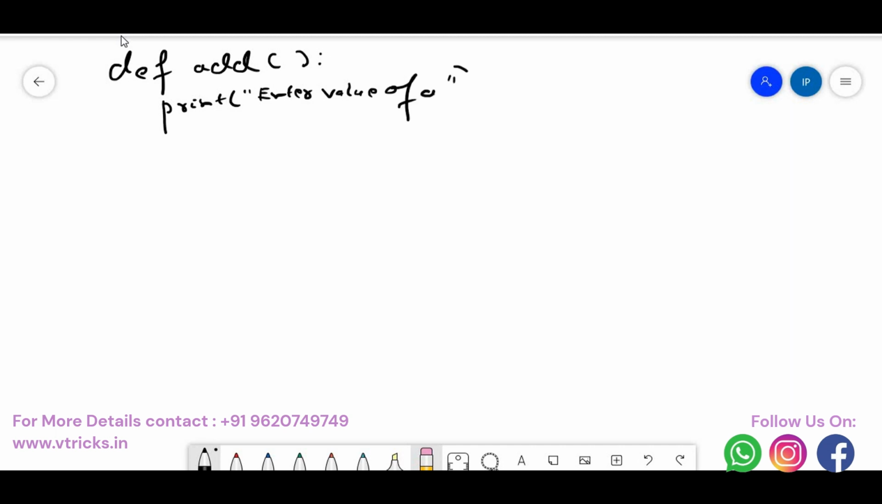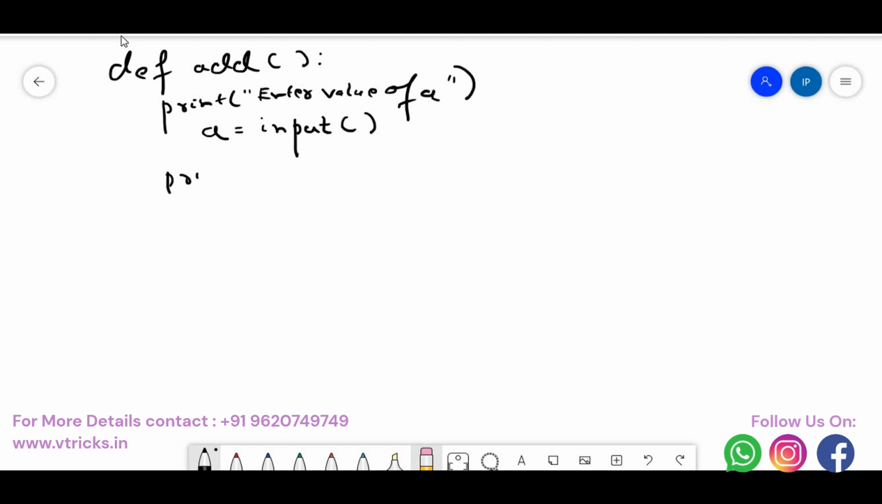Once I say enter the value of A, the user will enter some value, right? I need to scan that A. In Python, there is no scanner class. We have something called the input function. This input function scans something and puts it back into the variable. I say A is equal to input. I'll input something and store it in A.